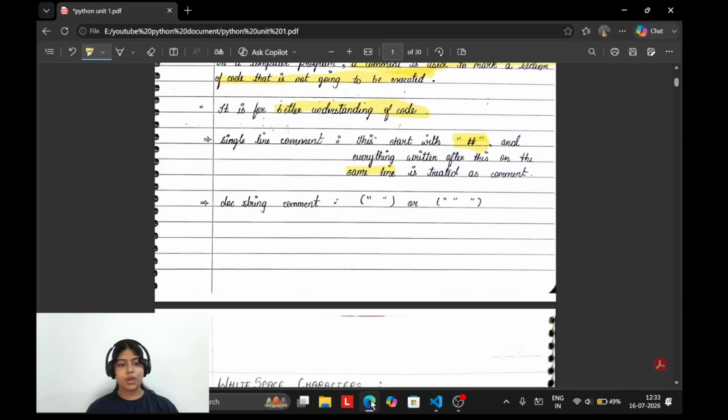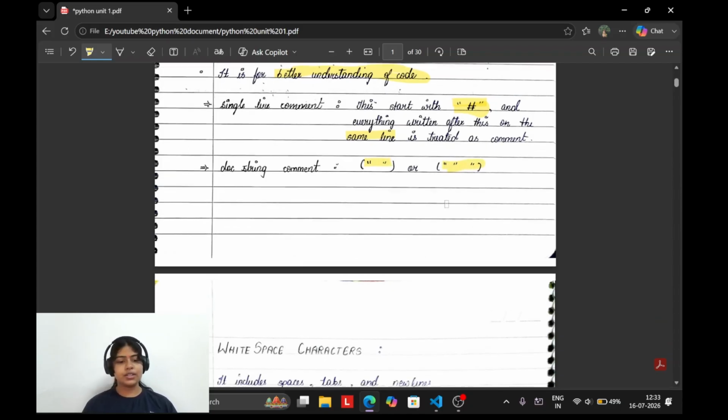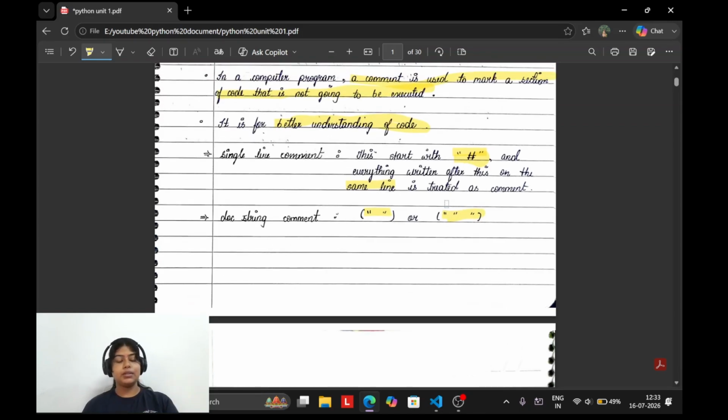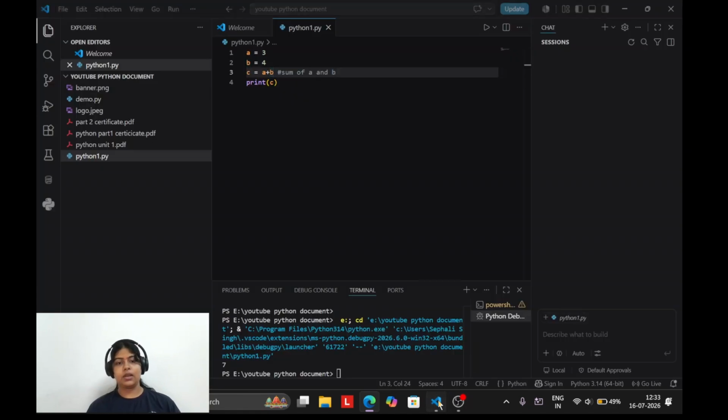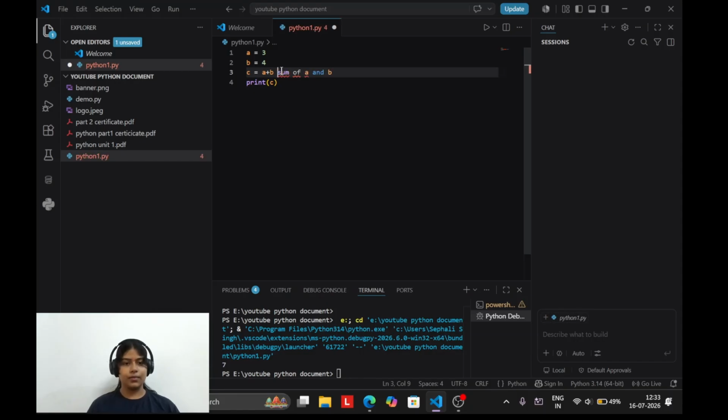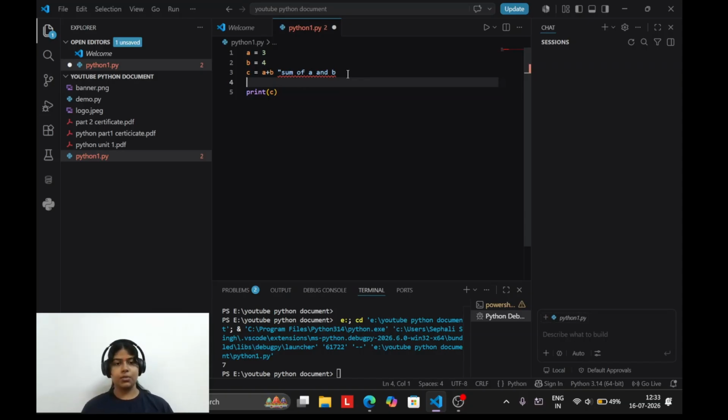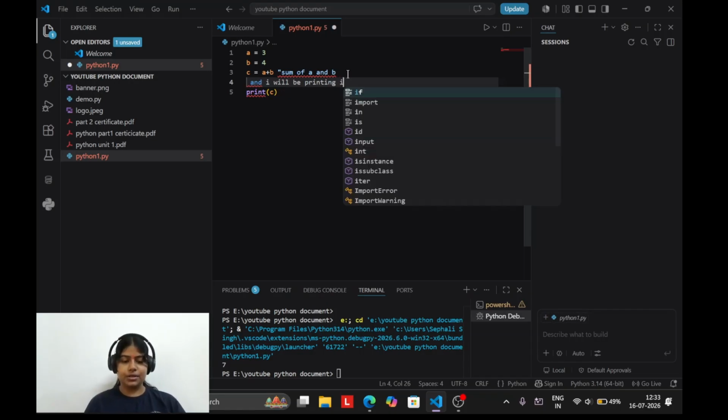Now, docstring comments or multi-line comments you will be knowing. These comments are written in double inverted commas or triple inverted commas. It's your choice, it's up to you. What are multi-line comments? Now, I want to add a comment from here. Let's take double, and now I am taking the sum of A and B, and I will be printing it.